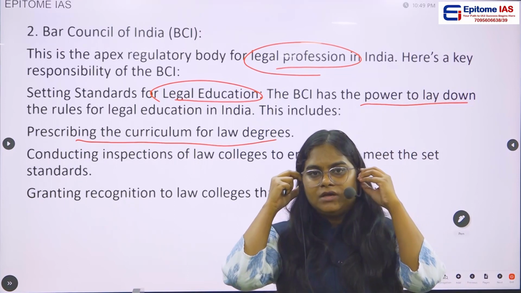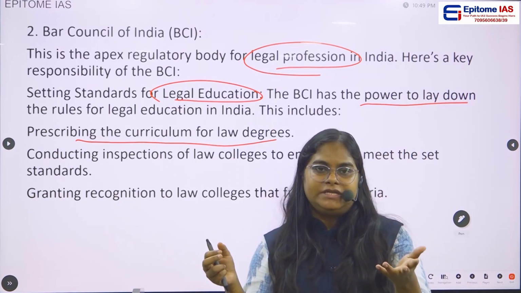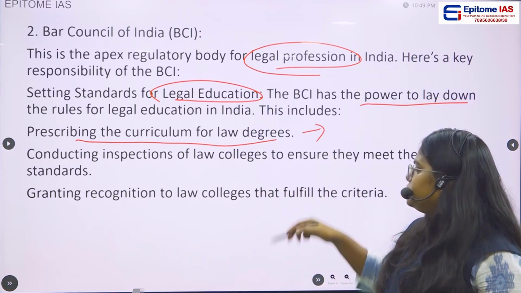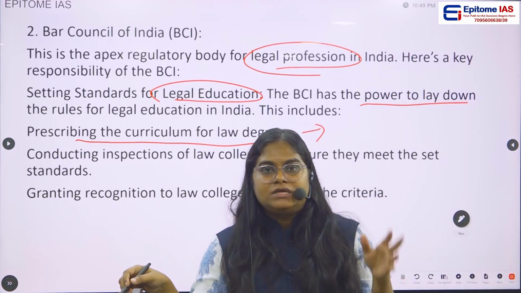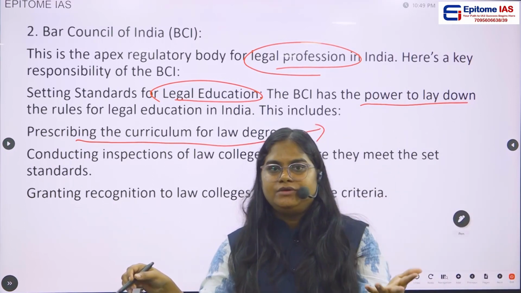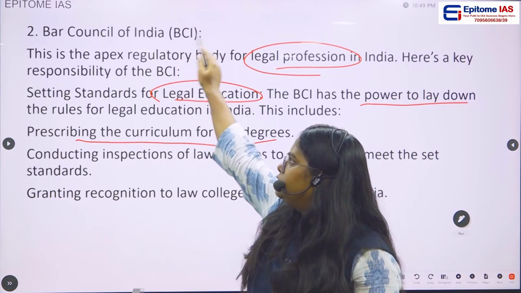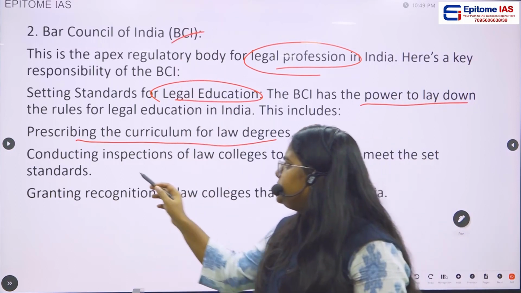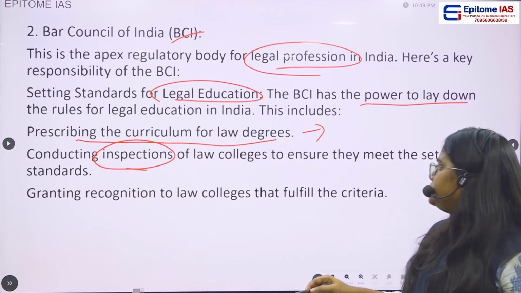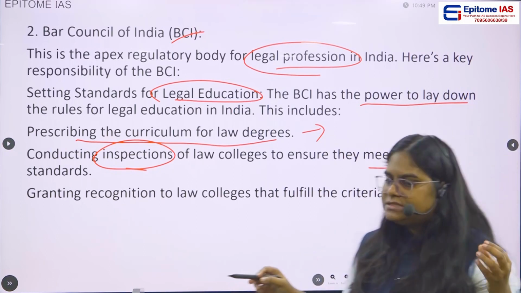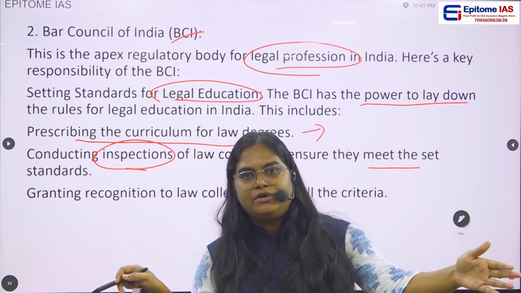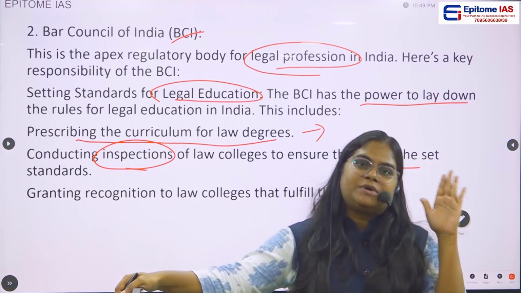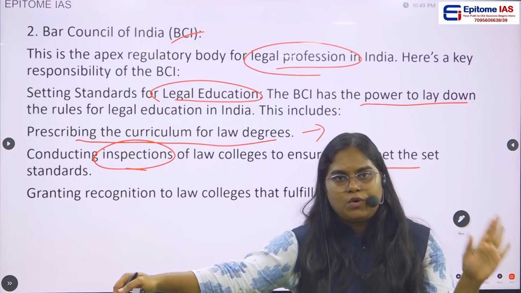Whenever people are studying for a law degree, the curriculum will be prescribed by the Bar Council of India, and it conducts inspections of law colleges to ensure they meet the set standards. They can periodically conduct inspections of the law colleges also.